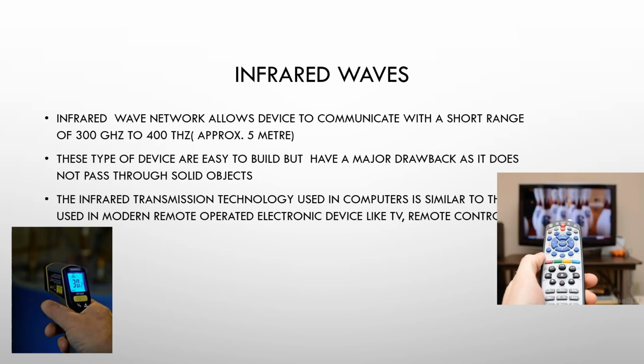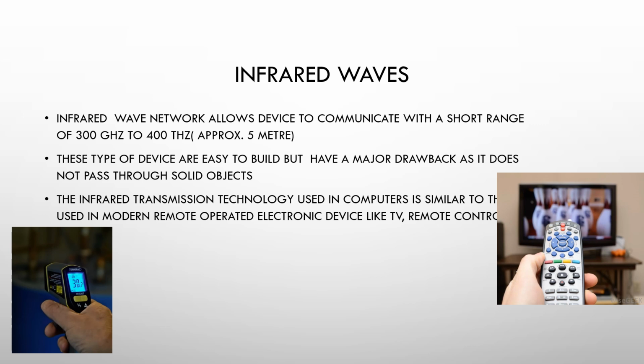Infrared waves. You may have a TV at home. Now when you buy a TV, you get a remote. Why is the remote used? The remote is used to change the channel. How do we change the channel? With the help of the remote. Now the communication between remote and TV is a wireless medium, it is nothing but an infrared wave.